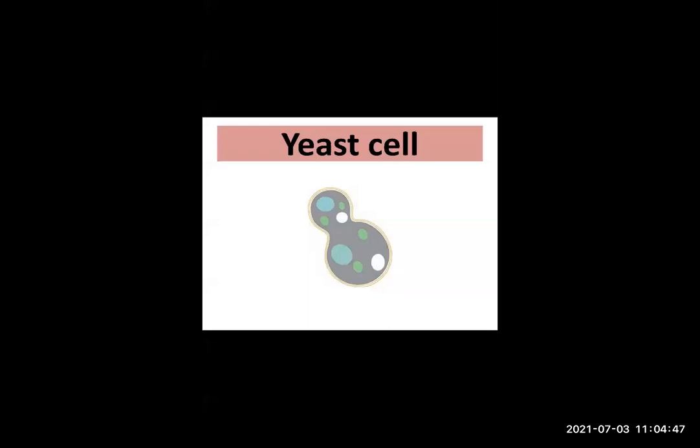Yes, teacher. The shape of the yeast cell is oval. It is colorless. It is a heterotrophic, unicellular, eukaryotic type of cell. Its reproduction form is budding. That's it. Okay, fine. Thank you.